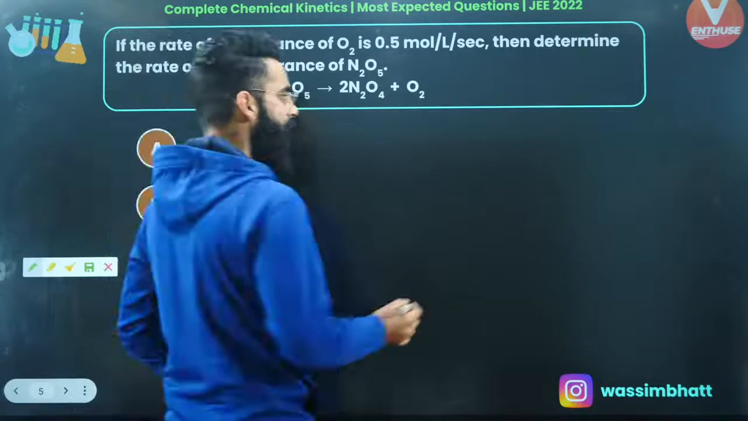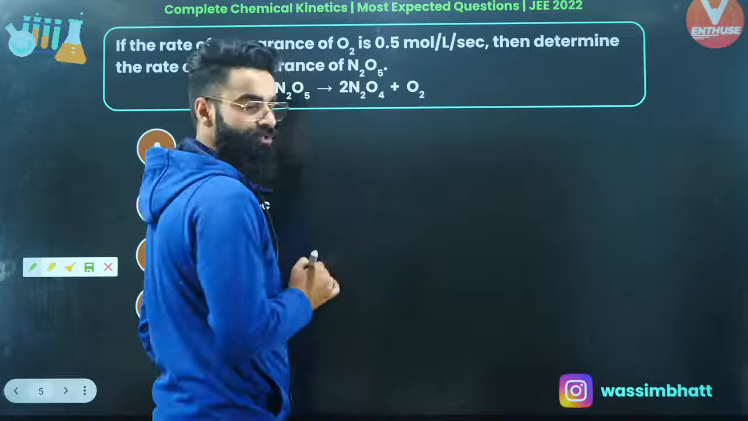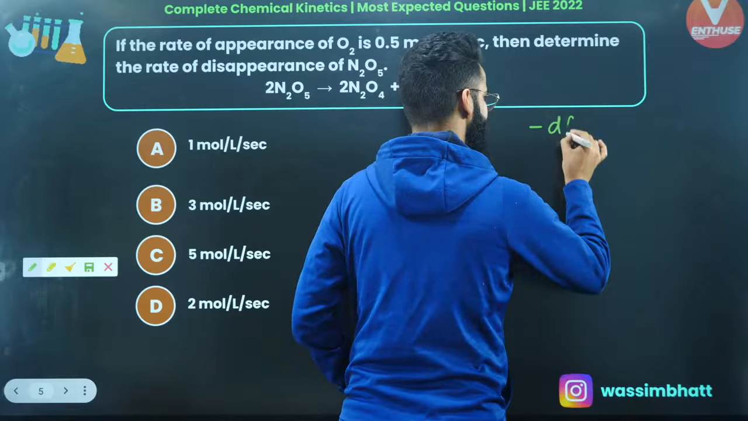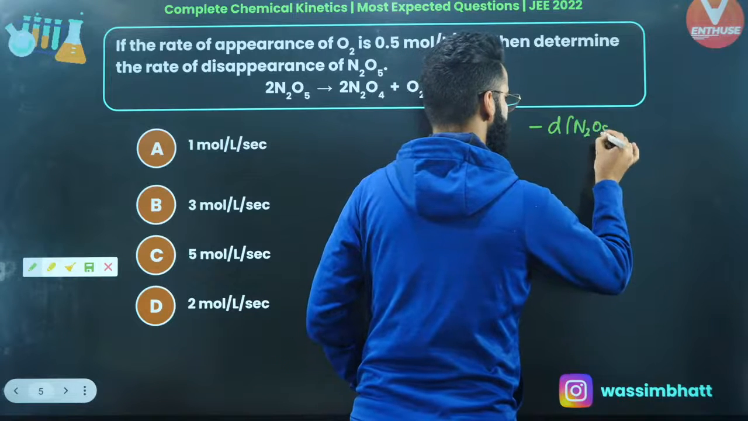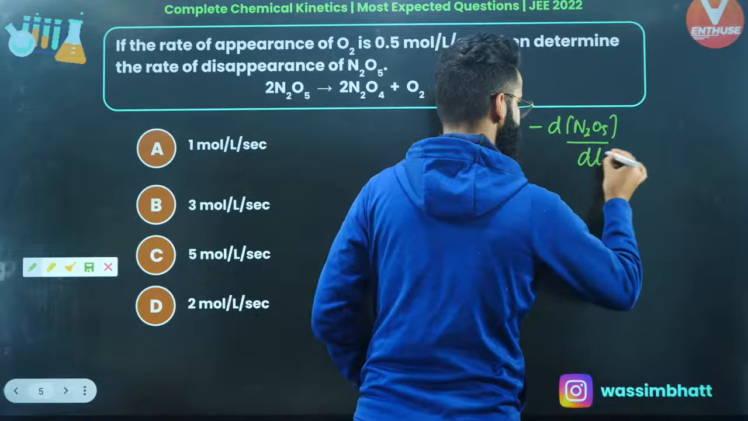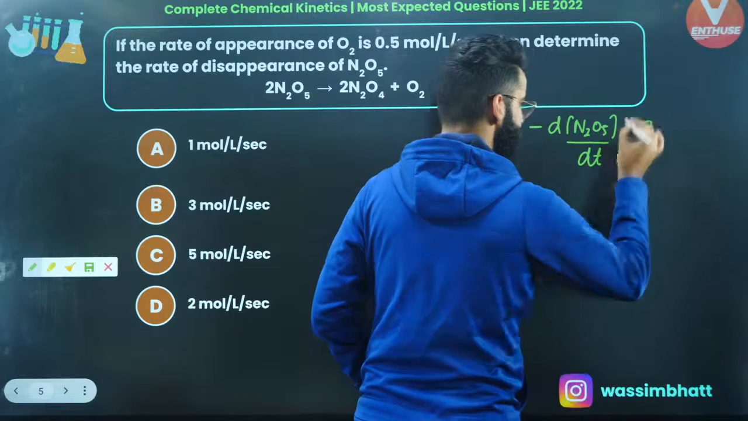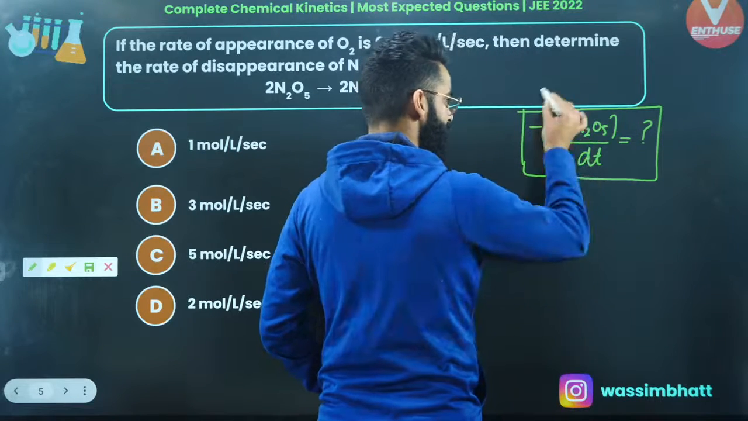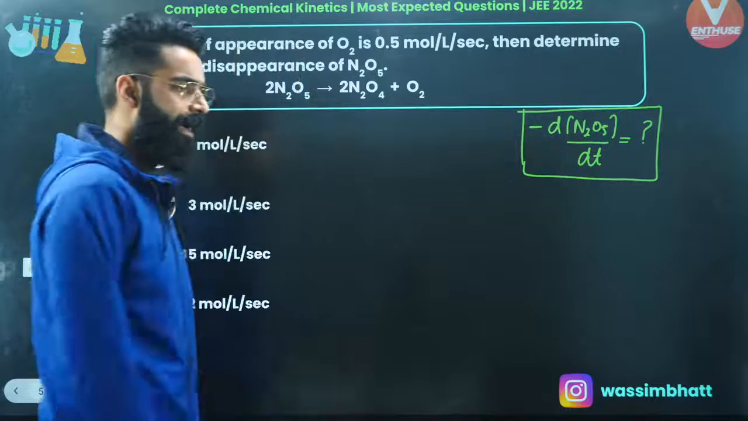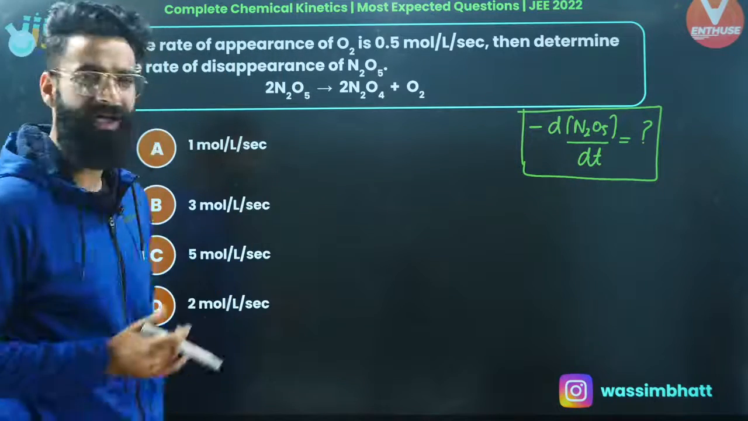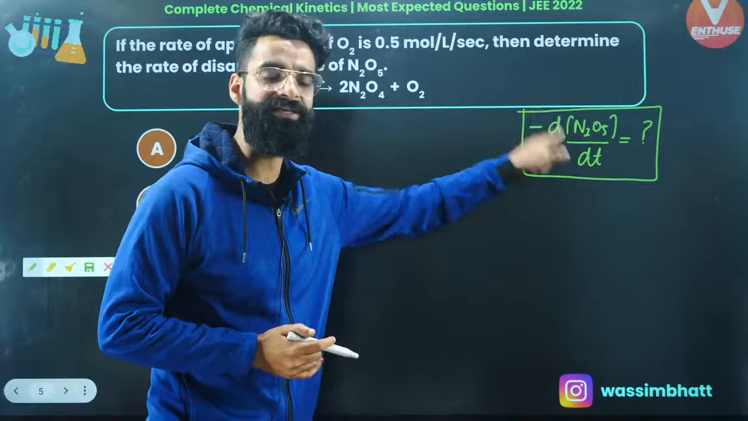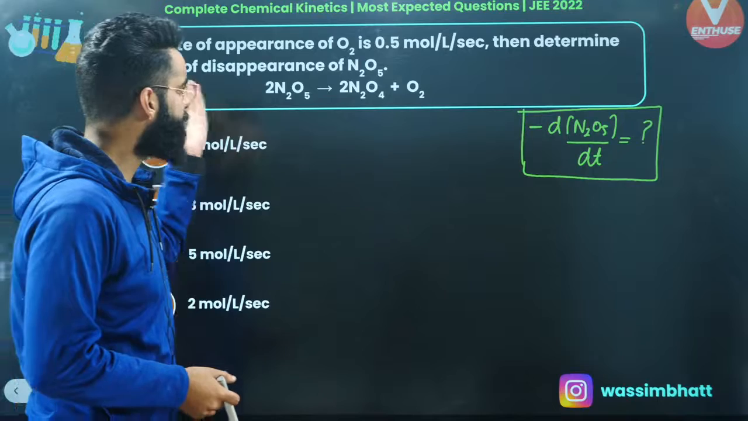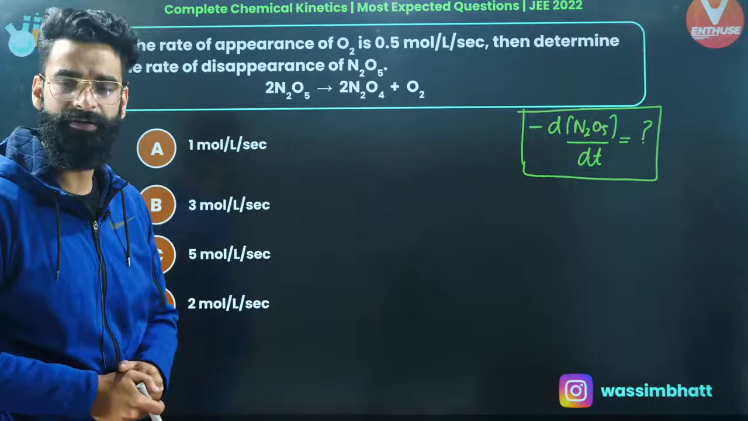If I ask you, how do we represent the rate of disappearance of N2O5? Since I'm talking about the disappearance, I'll be starting with the minus sign: change in the concentration of N2O5 divided by time interval dt. This is what we call the rate of disappearance of N2O5, and I need to calculate its value exactly. In order to do that, I will be writing the differential form of rate for this particular reaction.